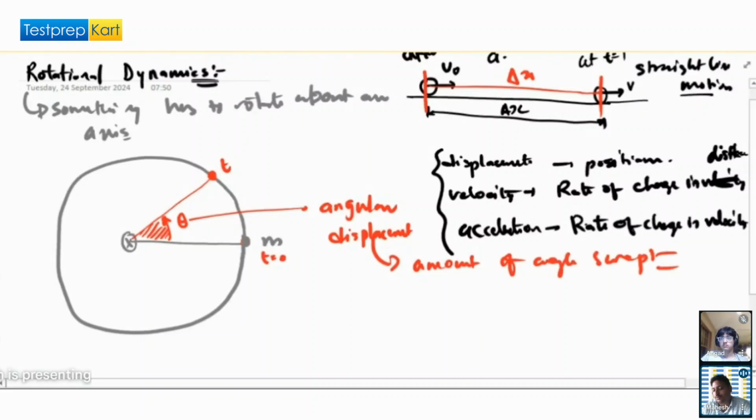Also, one more thing here. Let's say any particle is rotating clockwise or anti-clockwise.